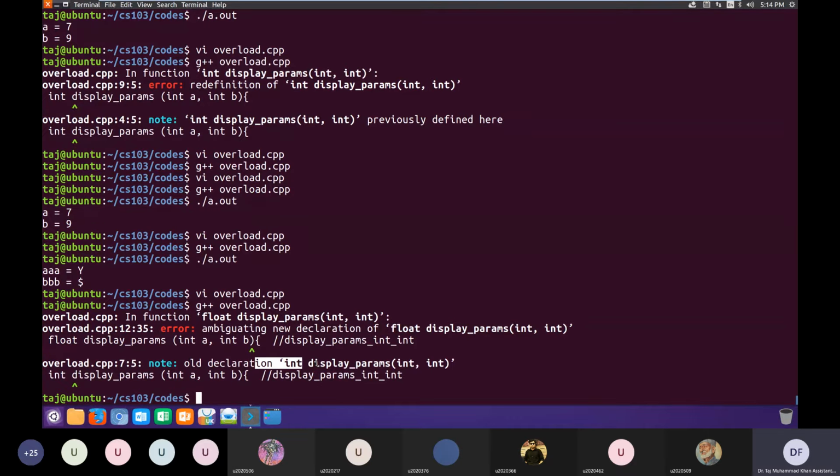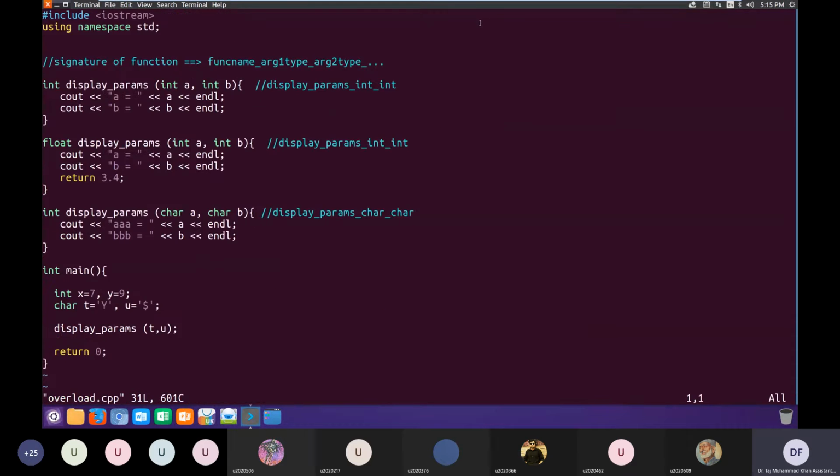The signature of a function only contains the name of the function and the number and types of its arguments. It does not contain the return type. So for all practical purposes, internally, these two functions have the same signature, and when you call a function with this signature, the compiler will not be able to identify which function you are intending to call.